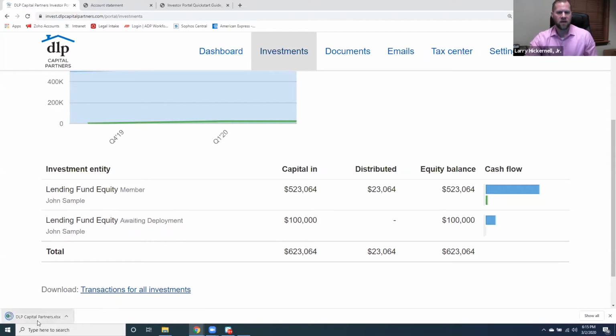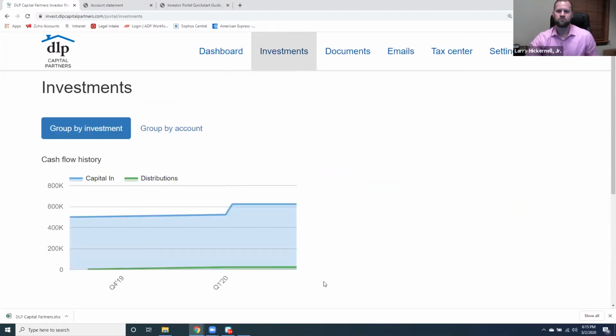It would create an Excel spreadsheet that you can download and review and double check your numbers. I know we have a lot of investors on the call here today that are very astute, of course, and like to do their own calculations in comparison to ours to make sure everything is good to go. So that gives you the ability to pull your own reporting in addition to some of the additional reporting that you'll see as well.